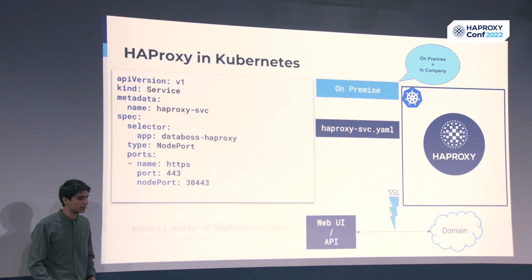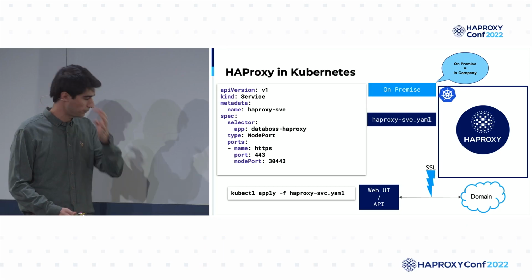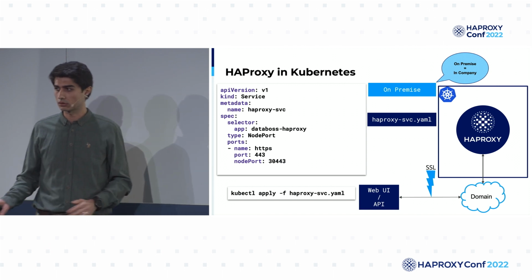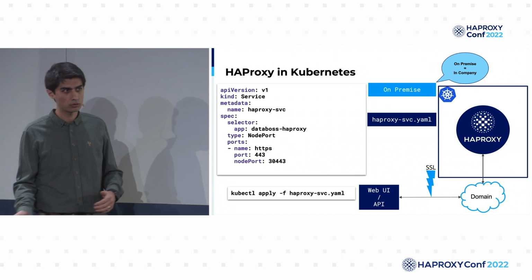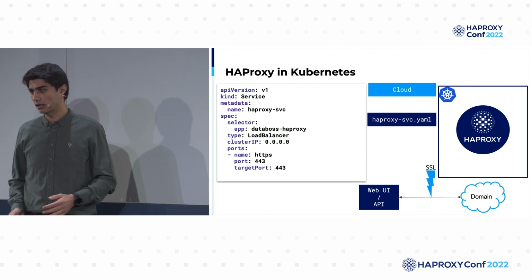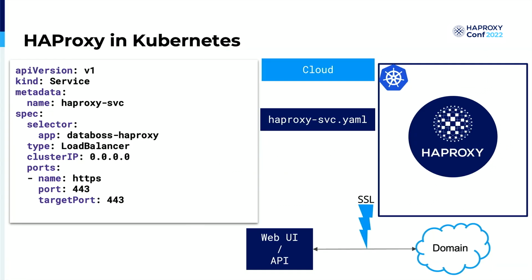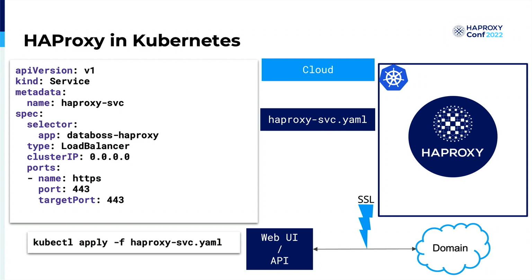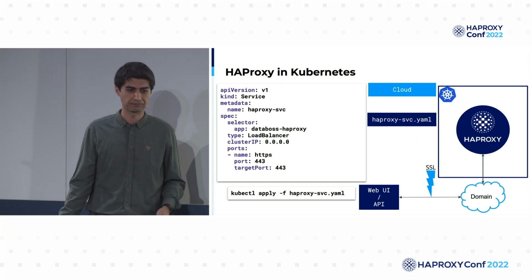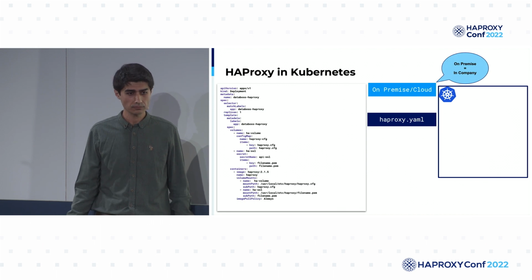After applying this configuration YAML, we will have a connection between our HAProxy and our domain. If you are using cloud, I would prefer a load balancer, not a node port, to achieve it. If you apply the load balancer with this configuration, you will get a connection between the domain and HAProxy.